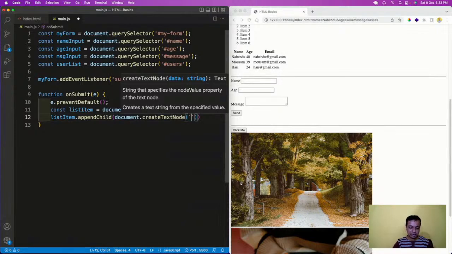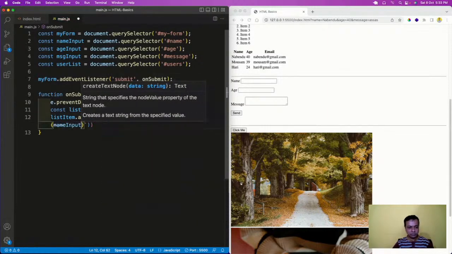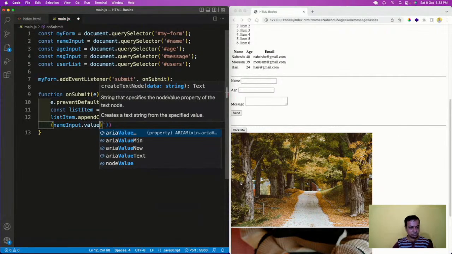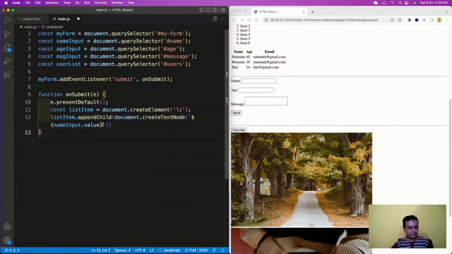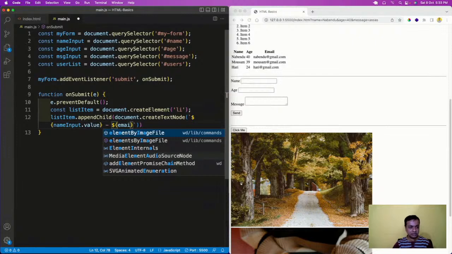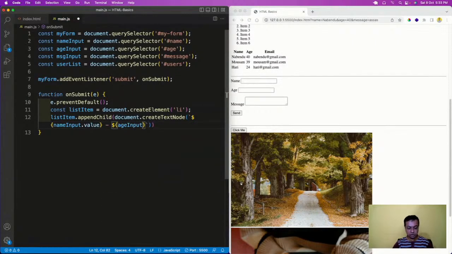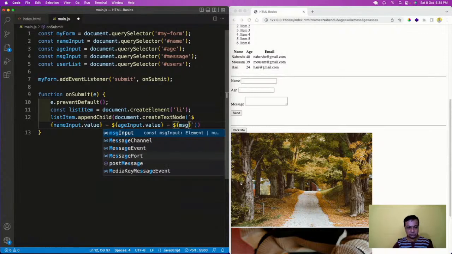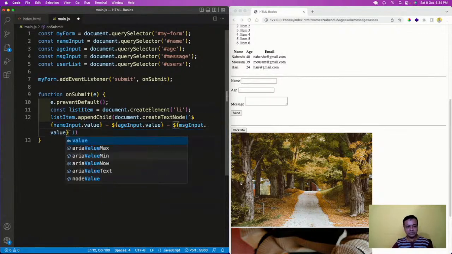So we are going to use that, and I'm going to show dollar name input dot value, then dollar, age input dot value, dash, dollar and msg input dot value. Don't worry, all these things have been taught. Actually in the li I'm putting some content inside the li. I'll also show what I'm doing.